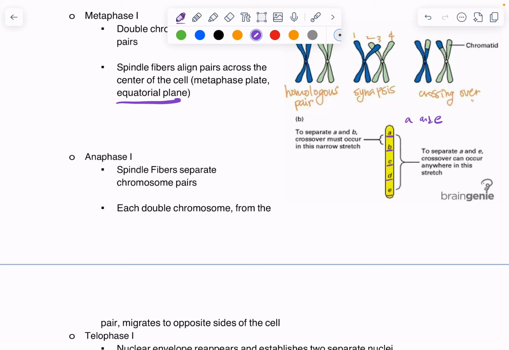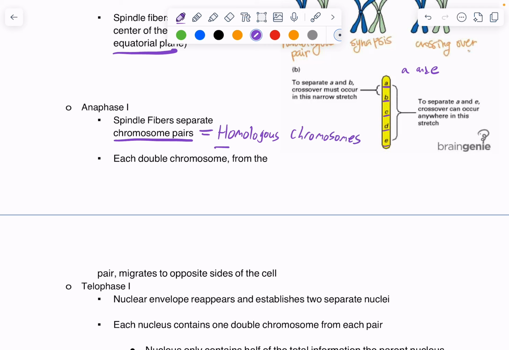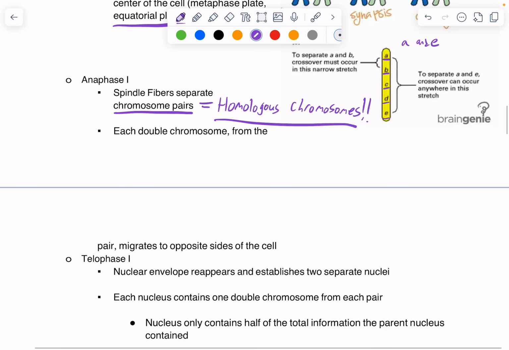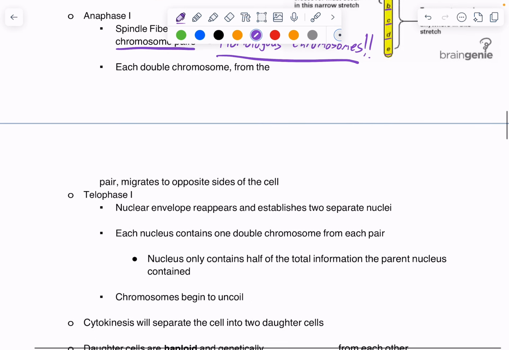So anaphase 1 is happening, and again, anything in meiosis 1 is all about homologous chromosomes. Spindle fibers separate chromosome pairs. So if you see the words homologous chromosomes and it's talking about meiosis, it has to be about meiosis 1. Emphasis on that. Each double chromosome migrates to opposite sides of the cell.